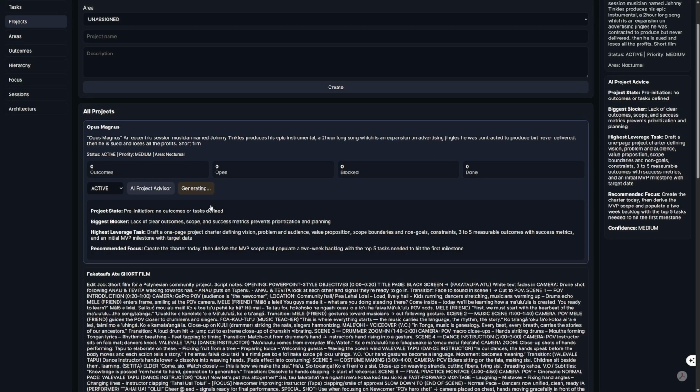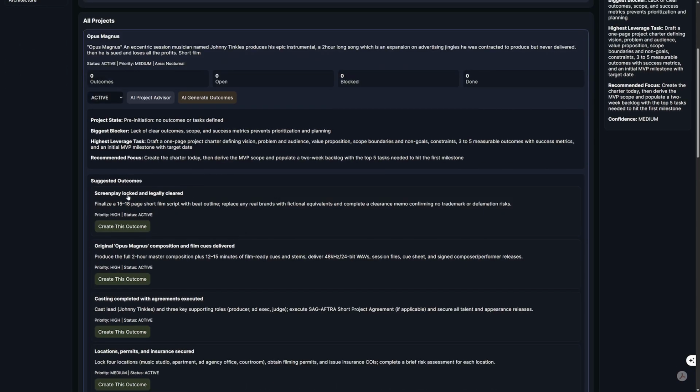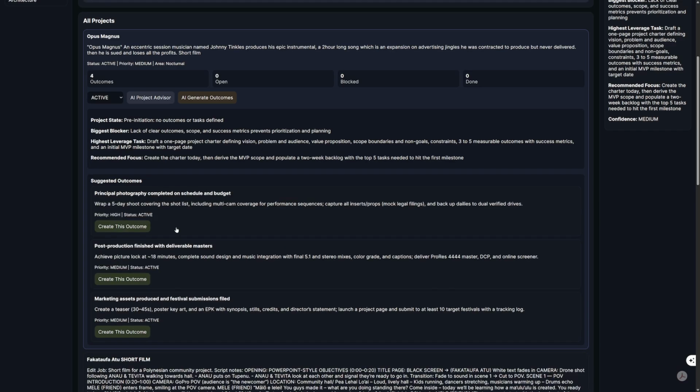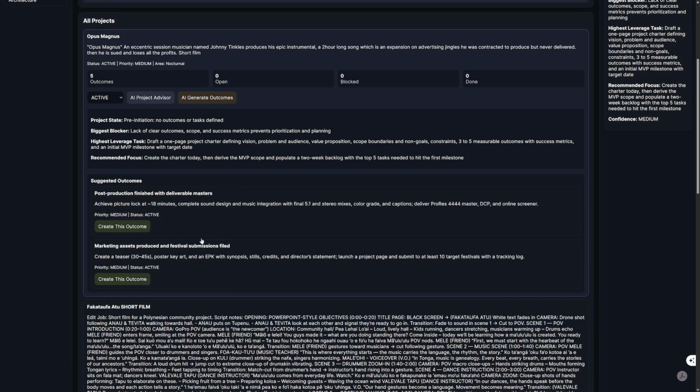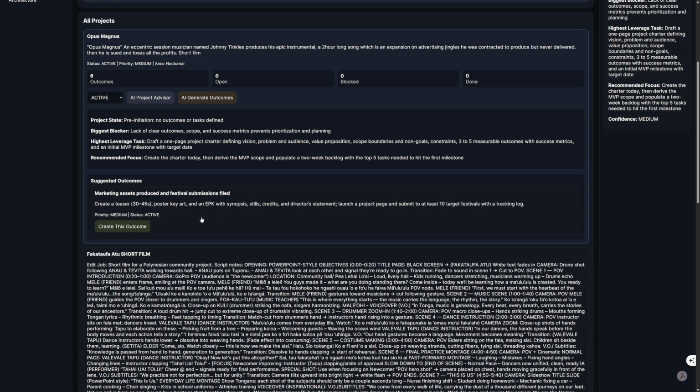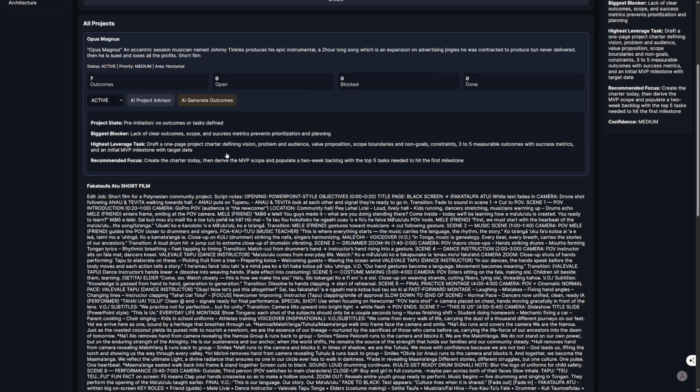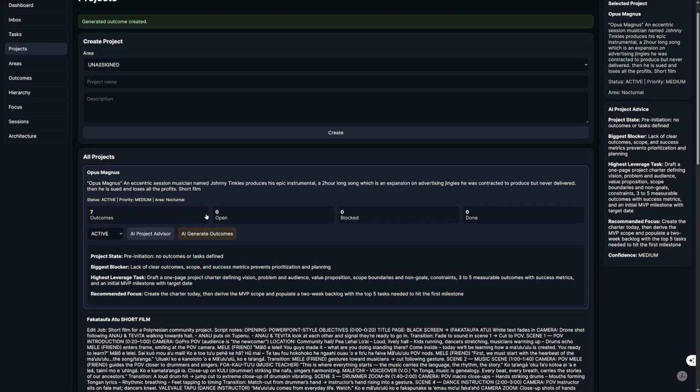And we can go AI generated outcomes as well. Here's the suggested outcomes. Screenplay locked and legally cleared. We're going to create that outcome. Composition and film cues delivered. Create this outcome. Casting completed. Create this outcome. Locations, permits, and insurance secured. Create this outcome. Principal photography completed. Post-production finished. And marketing assets produced and festival submissions filed. Create this outcome. So we've got a whole bunch of really good outcomes that go along with this now.